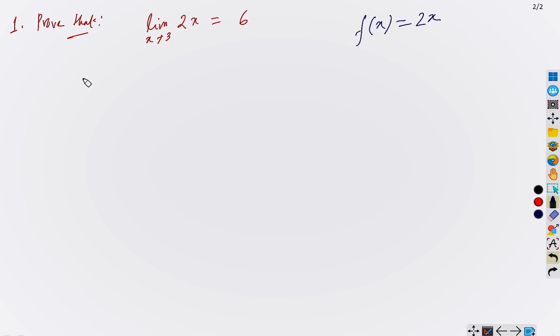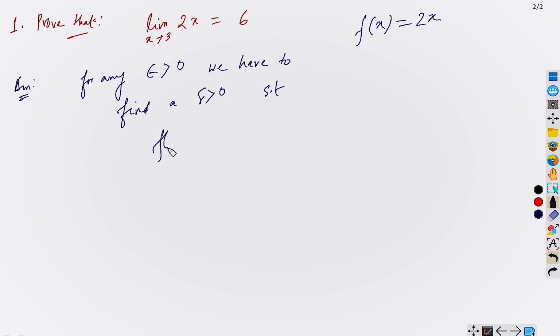So what we have to do, basically, for any epsilon greater than 0, no matter how small, we have to find a delta greater than 0 such that |f(x) - 6| is strictly less than epsilon whenever 0 is strictly less than |x - 3|, here our a is 3, right? |x - 3| less than delta.